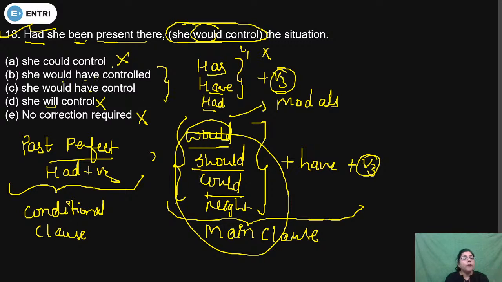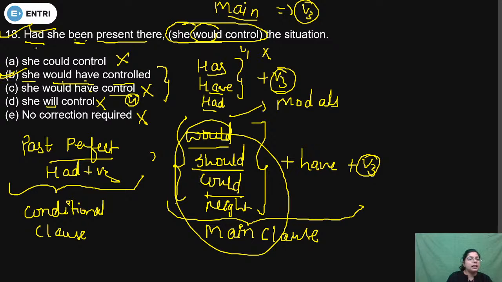Now the answer option will be decided according to the main verb, because after have the main verb will be used in the third form of the verb. So control is first form, so we can easily eliminate that one also. So the correct answer option will be B. She would have controlled the situation will be the correct one. Is it clear?